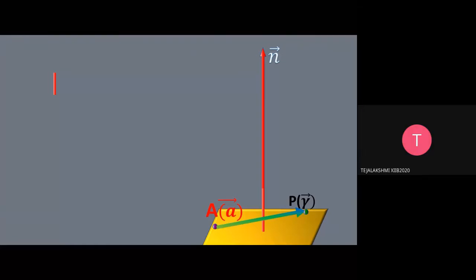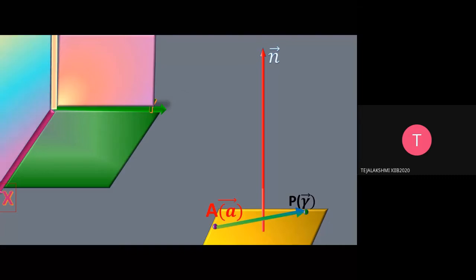So vector AP is position vector of P minus position vector of A. So the position vector of P is the vector pointed from the origin to the respective point. So position vectors are actually not vectors on the yellow color plane. So we have taken the vector on the plane as vector AP, and that is nothing but position vector of P minus position vector of A.